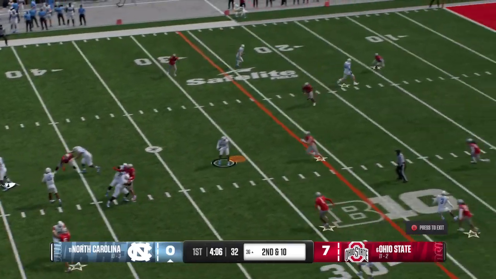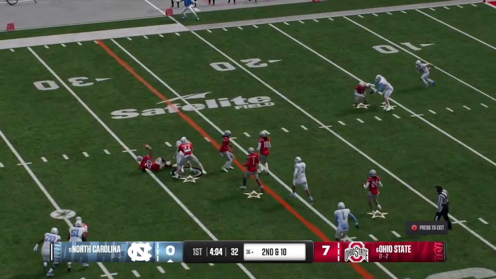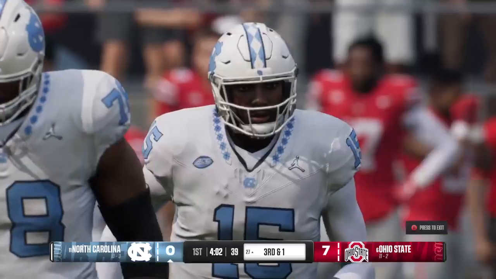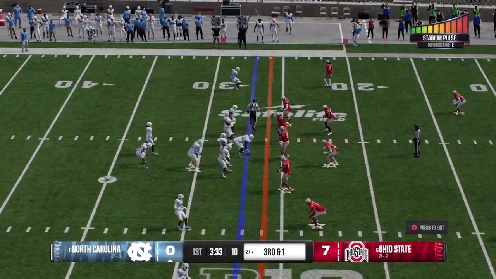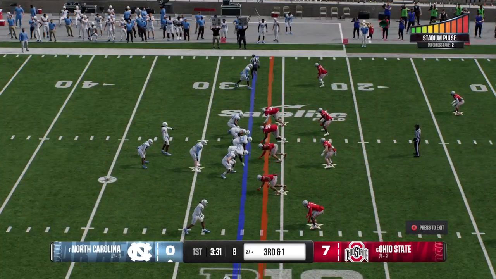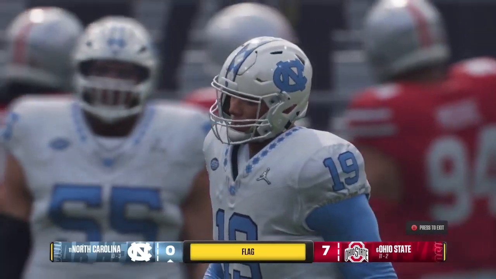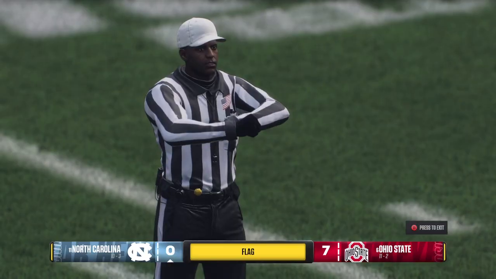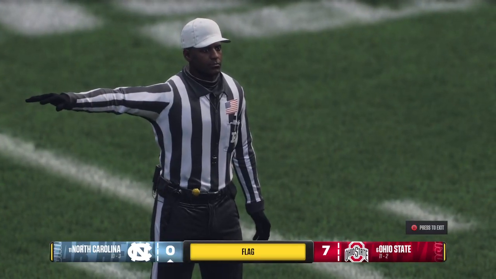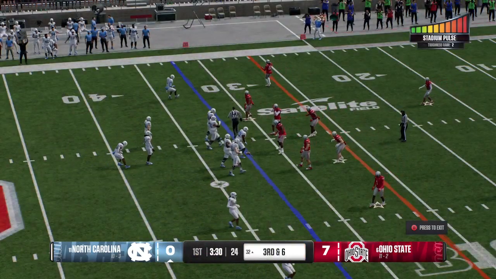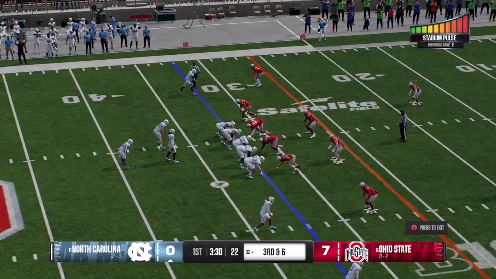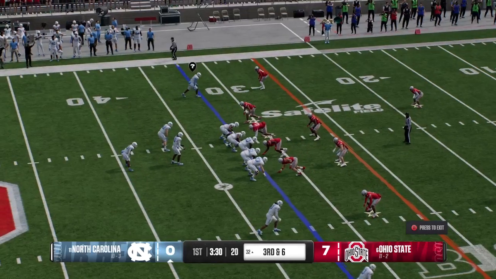Quarterback looking to connect with the receiver here. The pass is caught, and they wrap him up after the completion just short of the first down marker. So let's see what the play caller likes here on third and short from the plus 27. And the head coach will decide to accept the penalty and take the yardage.